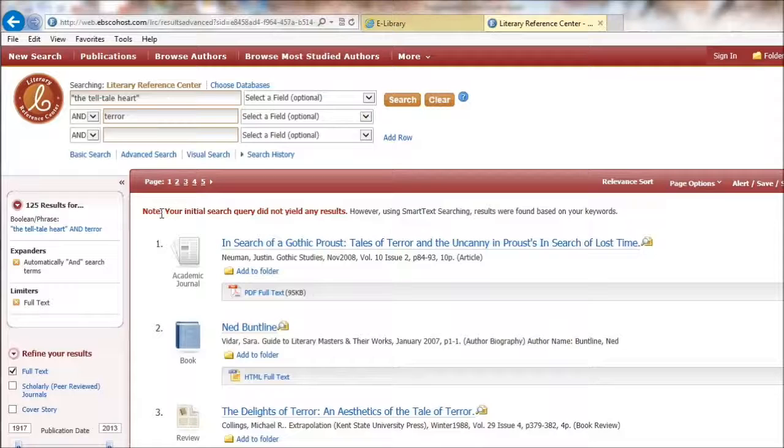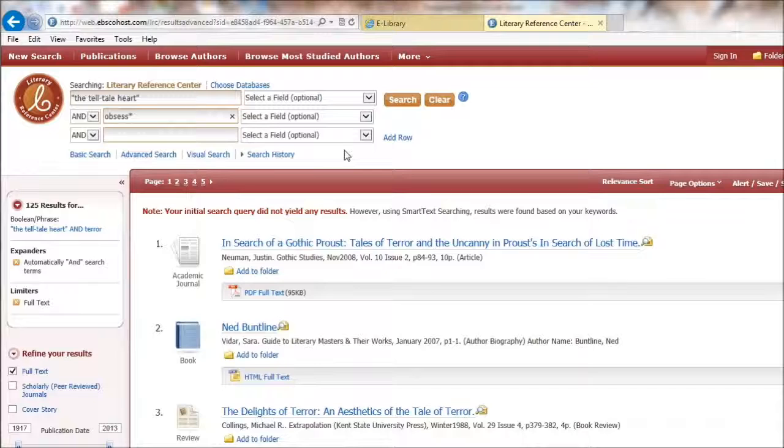Now you'll notice this note right here. This is letting me know that the results that I'm getting back are not exactly in line with the parameters that I put in the search boxes. So again, I can pull from my keyword bank and I'm going to try a different theme. Now remember, one of my new themes is obsession, but what I'm going to do is use the tool truncation, which means I can use a basic form of the word and add an asterisk at the end.